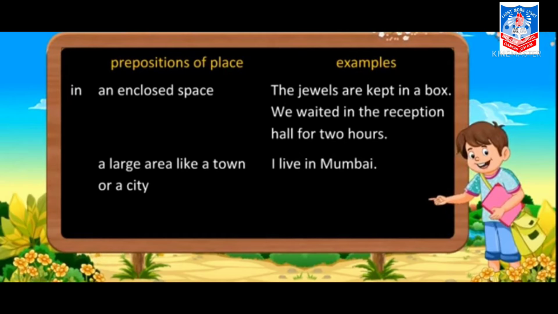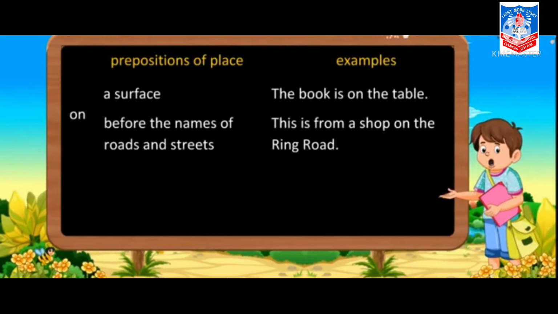Second, a large area like a town or a city. Again is referred as preposition of place. How? Example, I live in Mumbai. So where do I live? So in Mumbai यानी मुंबई में रहते हैं. The next preposition of place using on with examples.